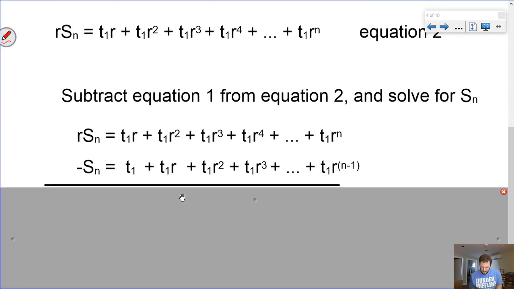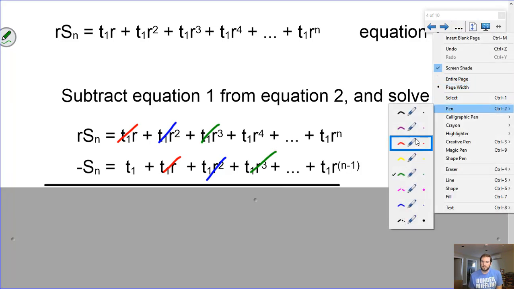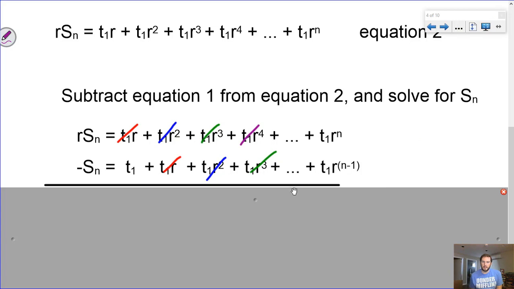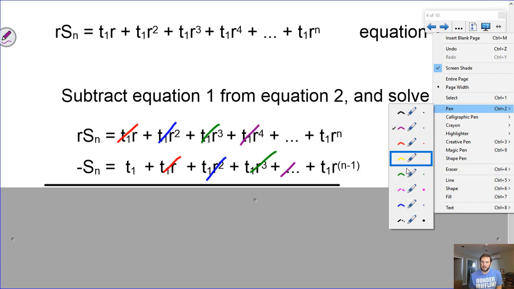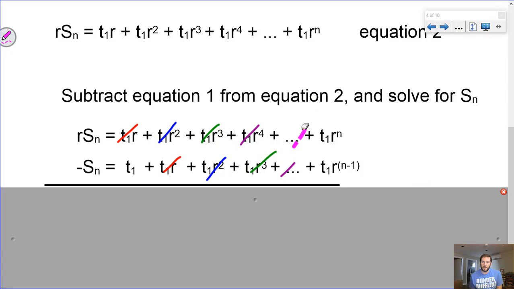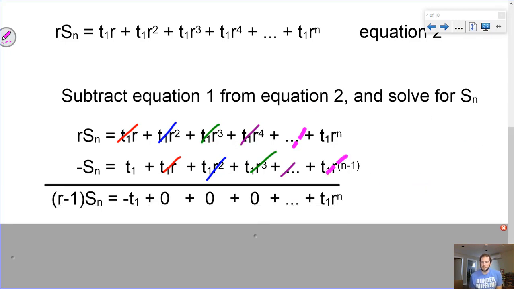And what we'll see happen here is that this term will cancel out with this one, and I'll even color code it here so we can see it. So this term will cancel out with that one, and this term will cancel out with that one, and so on and so on. This term here will cancel out with one of the terms in there, and finally, once we start canceling out all the terms at the very end, something in here will end up canceling out with that one, and what we'll be left with is a bunch of zeros, negative term 1, and term 1 times r to the n.